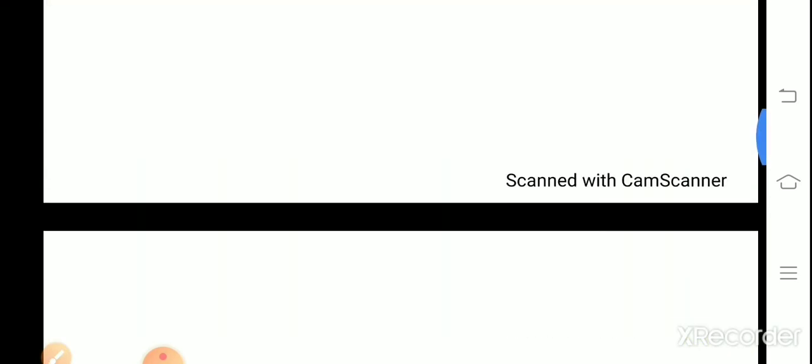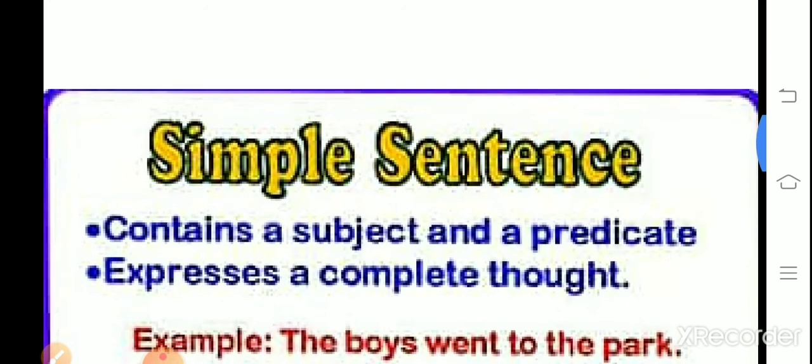First of all, the simple sentence. A simple sentence contains a subject and a predicate. Okay. So, a simple sentence has only one subject and one predicate. Means a simple sentence contains one subject, one verb, and after that an object. Clear? So, it expresses a complete thought. Means to say, a simple sentence has a complete sense on its own.